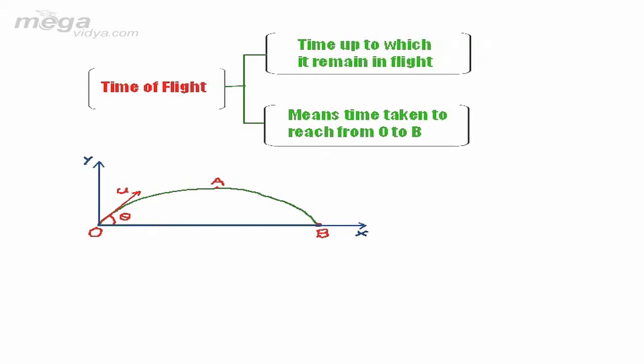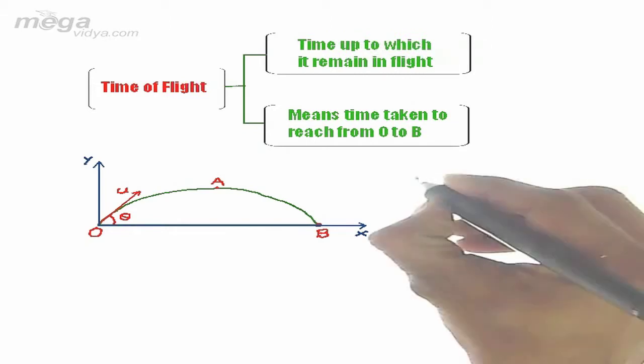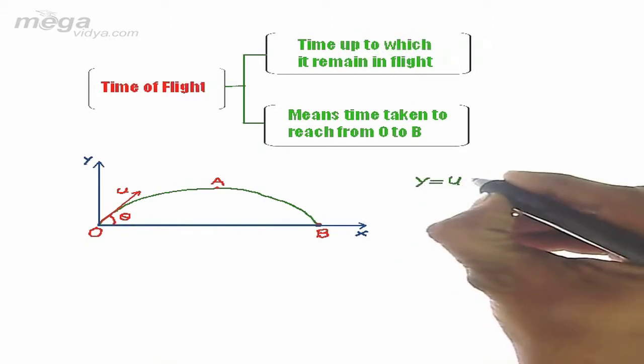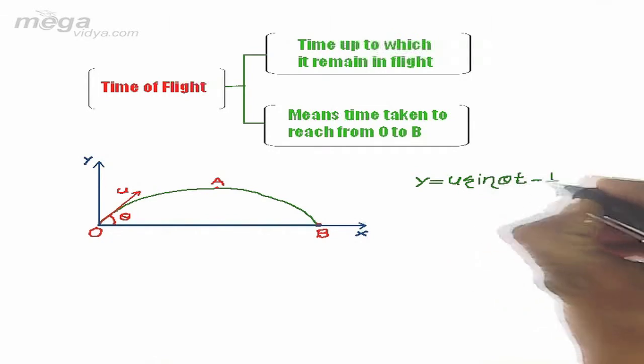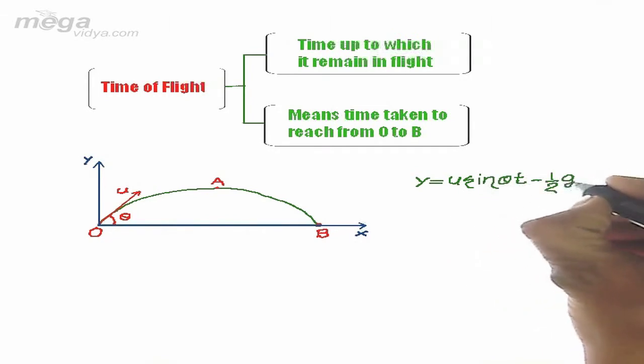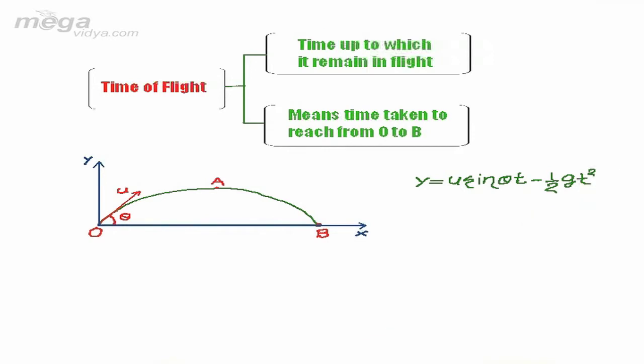So we will use the second equation of kinematics which we had taken earlier: y equal to u sine theta into t minus half g t square, the equation for the y position of the projectile as per our second lecture.